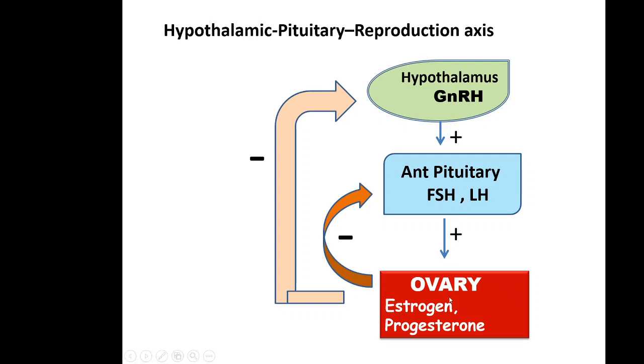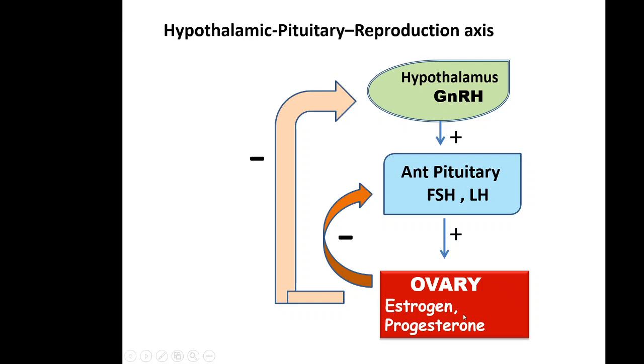There will be decrease in release of GnRH, FSH, LH. As we know, if GnRH, FSH, LH are disturbed, there will be no ovulation.